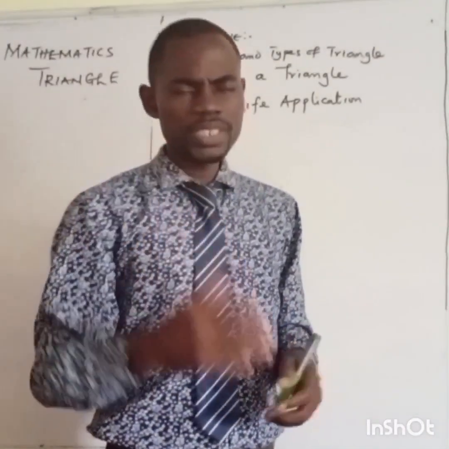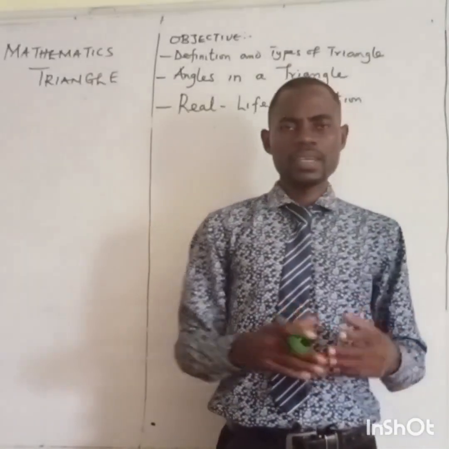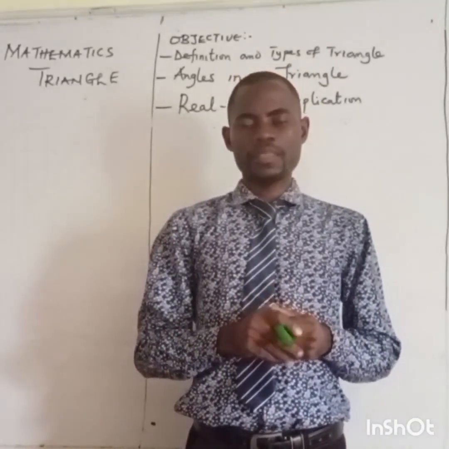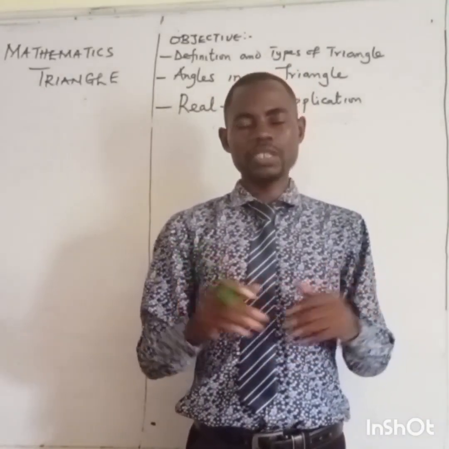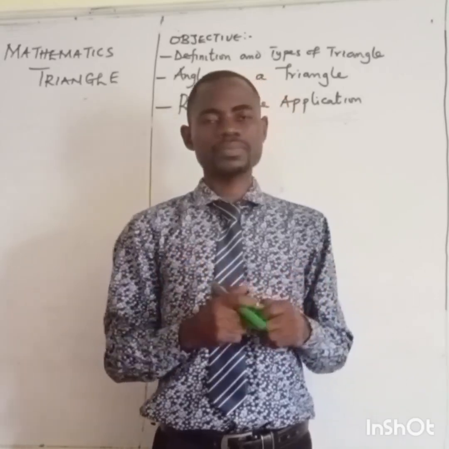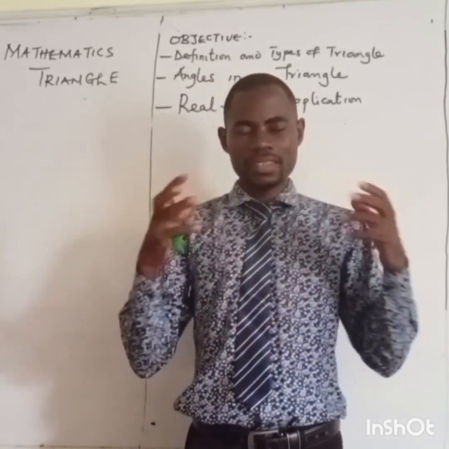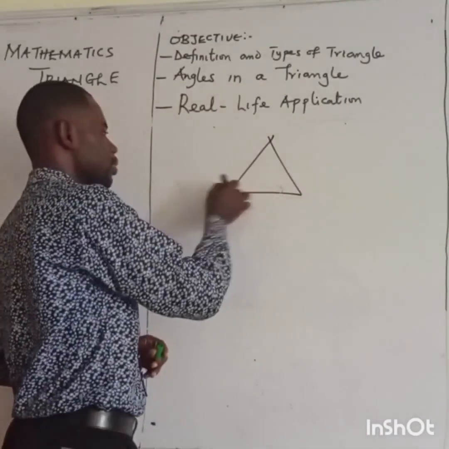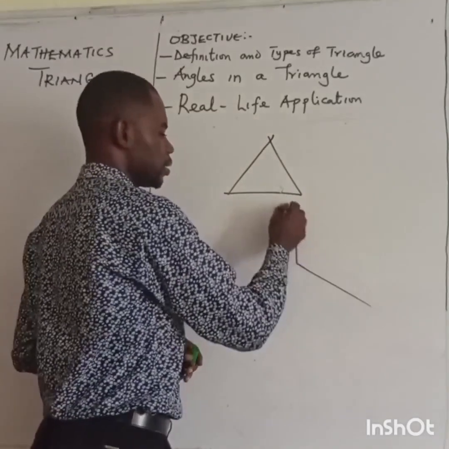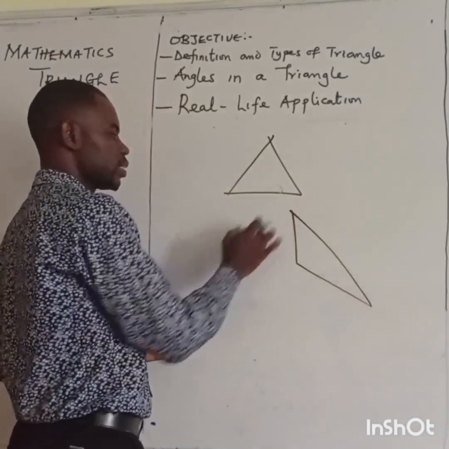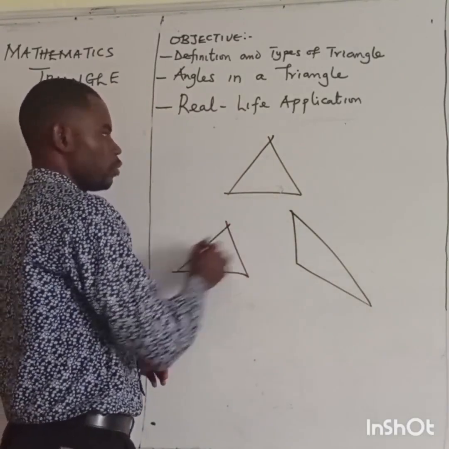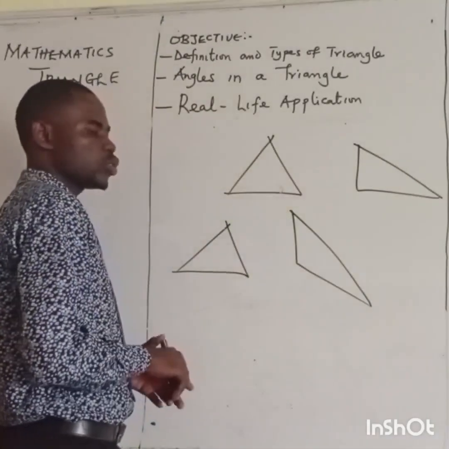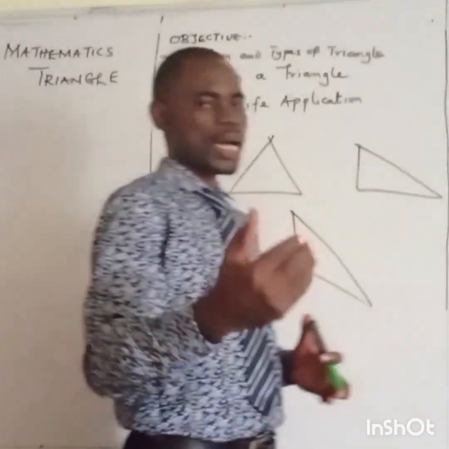Now, what is a triangle? A triangle is a polygon that has 3 sides and 3 angles. That's a simple definition of triangle. When you talk about a triangle, it can come like this, it can decide to come like this. What we want is that there must be 3 sides and 3 angles. You can decide to have it like this. All these are triangles. So this will now take us to the types of triangle.